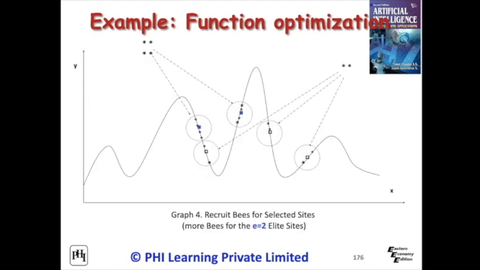In the next step, select the best bee from each location with higher fitness to form the new bee population, by choosing the best bee from every m site. Initialize a new population by taking the old values, say 5, and assigning random values, say 5, to the remaining values in m.